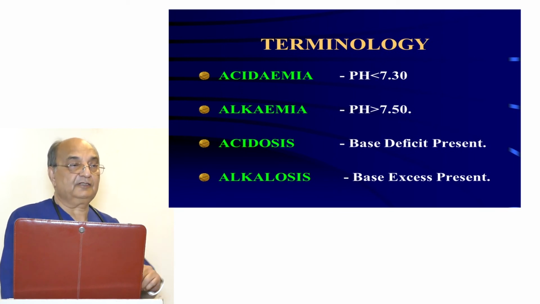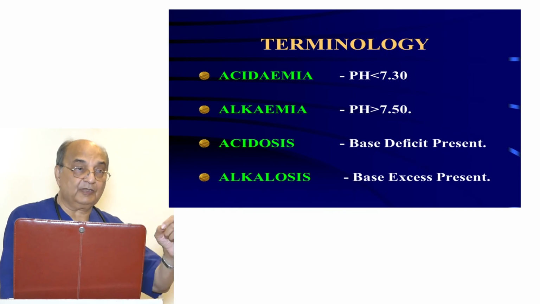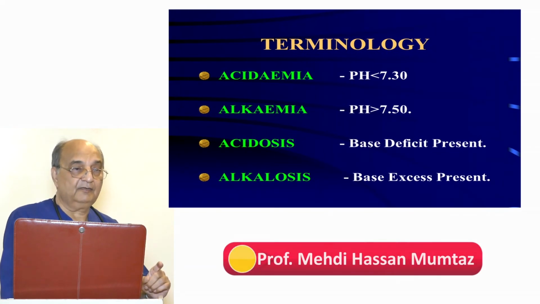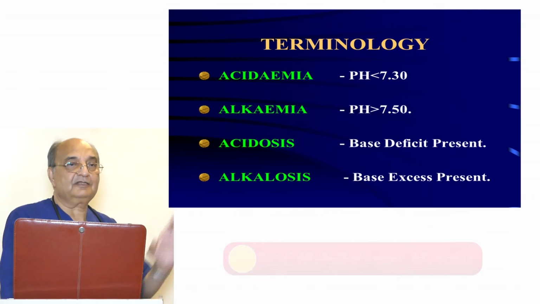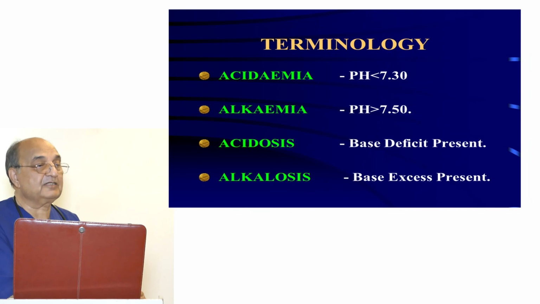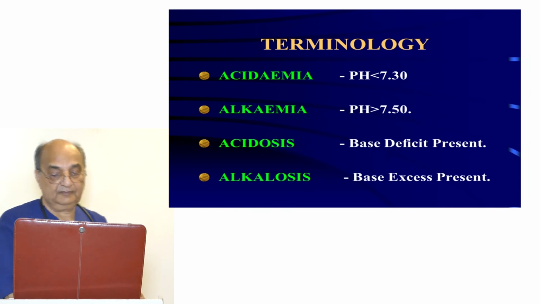So when it is osis, it means it is at the tissue level. When it is emia, it means it's only in the plasma. So if you look only at the pH, whether it is increased or decreased, that is emia. When it is osis, it means something is happening at the cell level. So then we have to look at the base deficit or base excess.